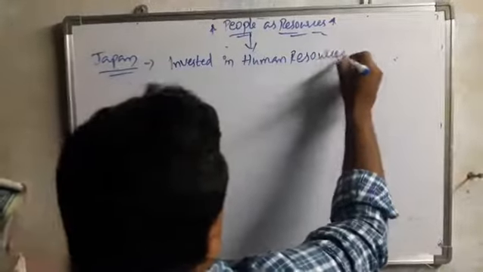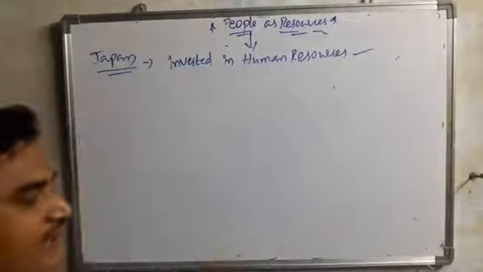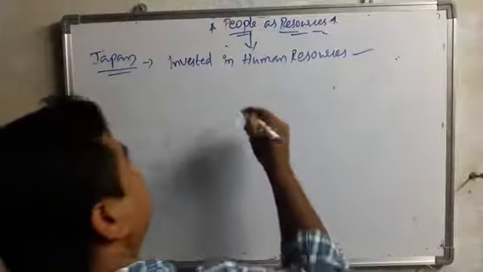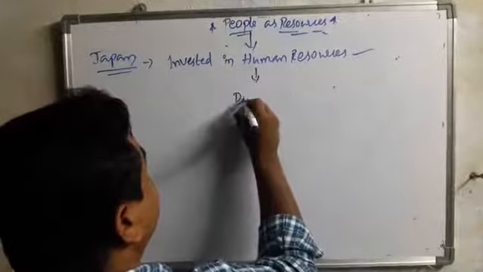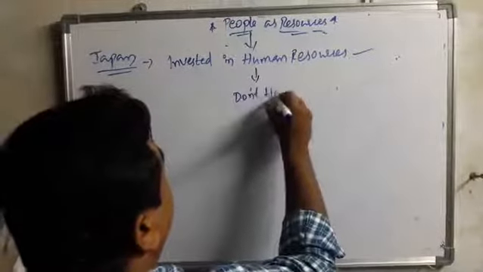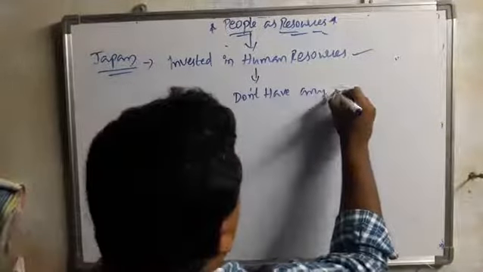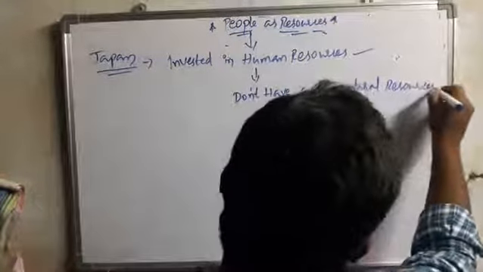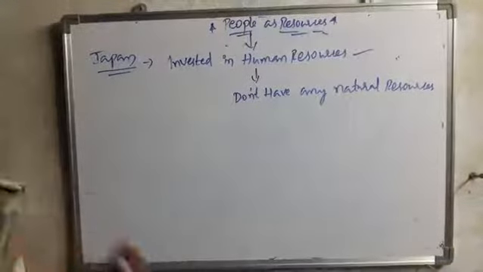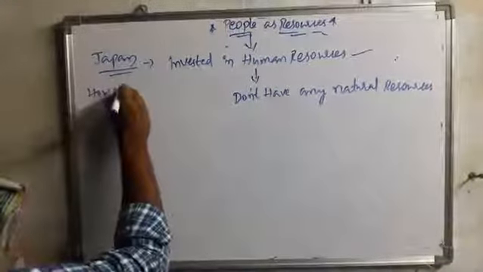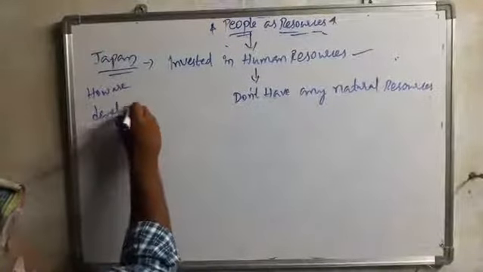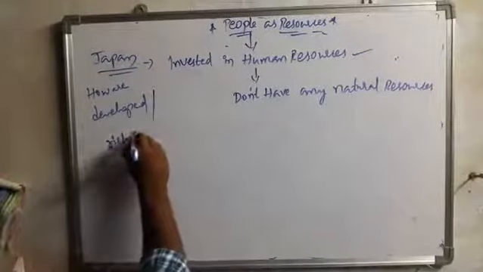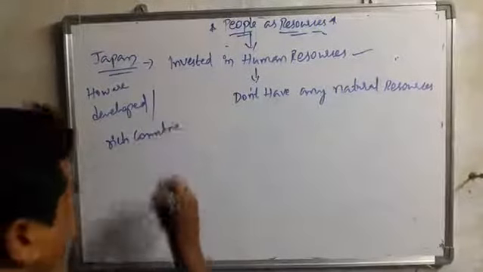So Japan especially invested in human resource, and it did not have any natural resource. We do not have any natural resource for Japan. So how did it develop and become a rich country?